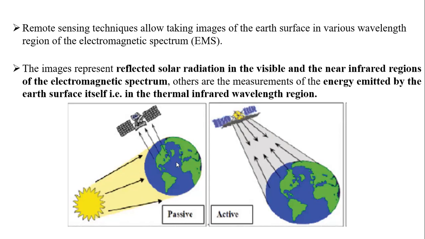So the sun will release some electromagnetic spectrum, so that we will get reflections, and we are going to read the spectral data of this particular Earth surface. So these are the two types of remote sensing. What are those? Passive and active. So please remember the difference between these two.